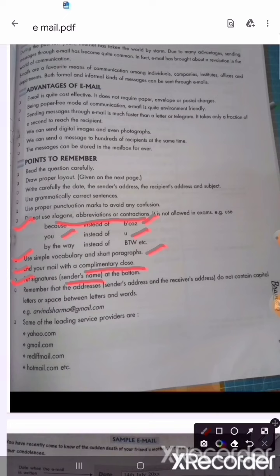These are some points which we have to keep in mind while writing an email. I hope you will try it. I want that today you will try the first and second emails, pages 103 and 104 in your writing section book, Brevia.